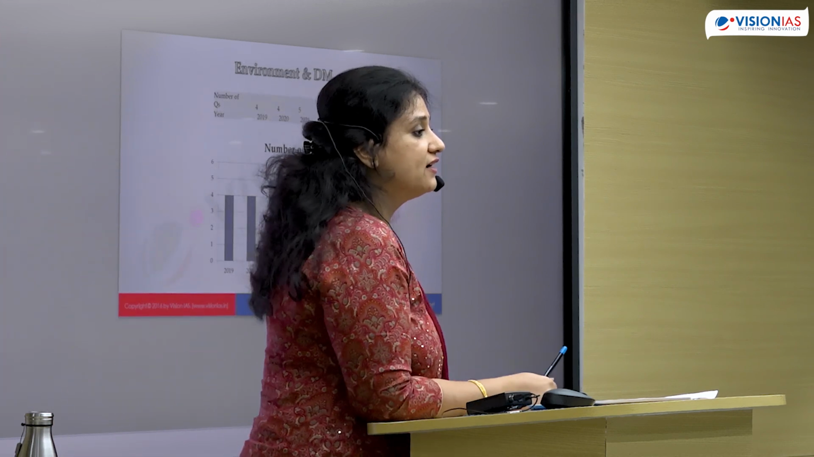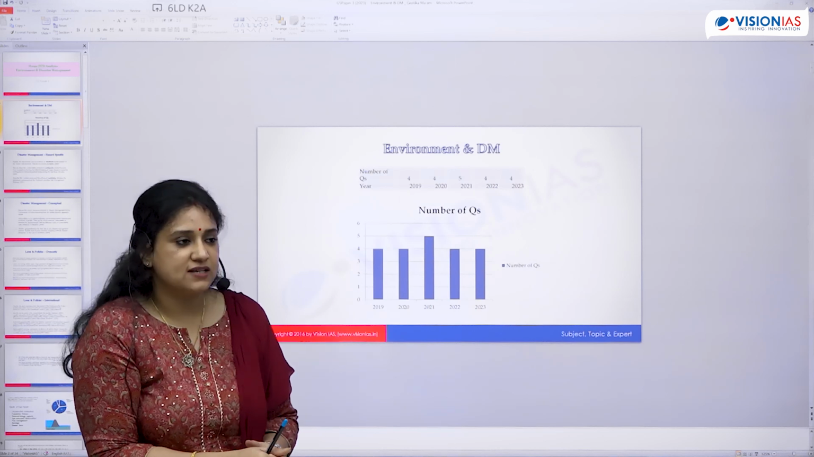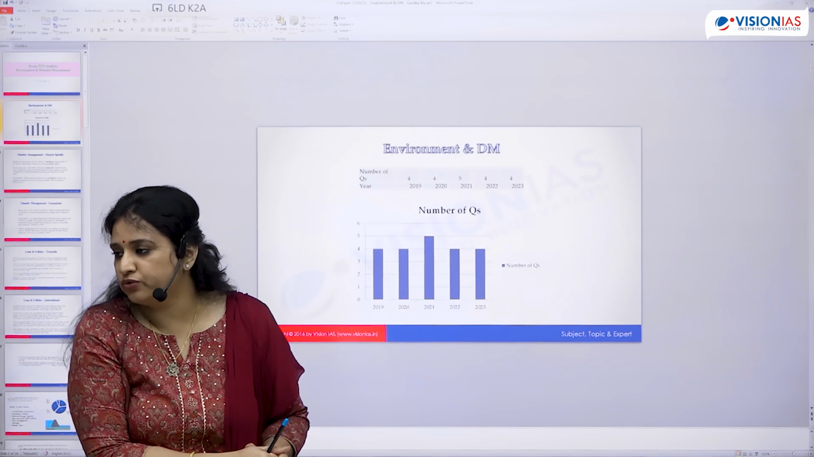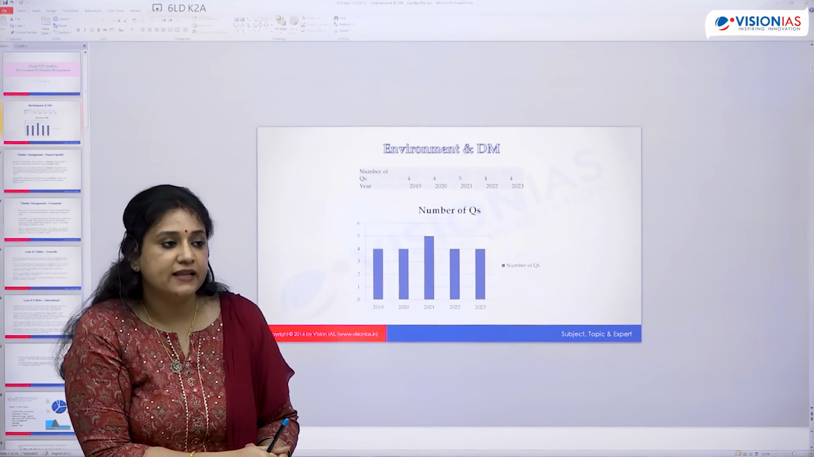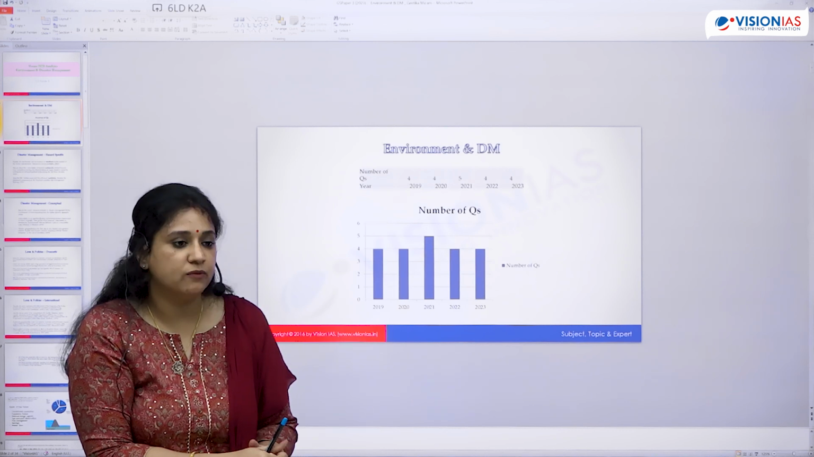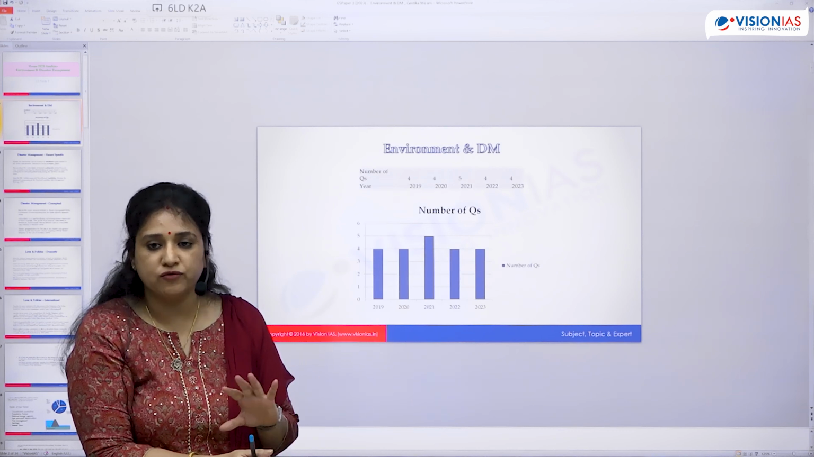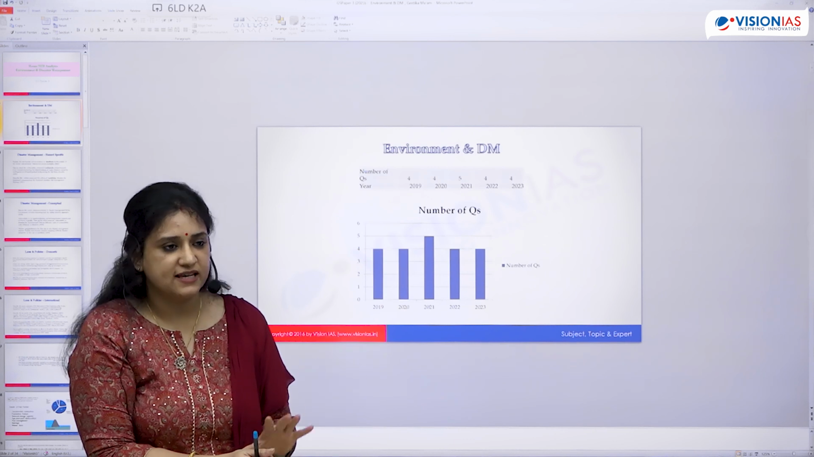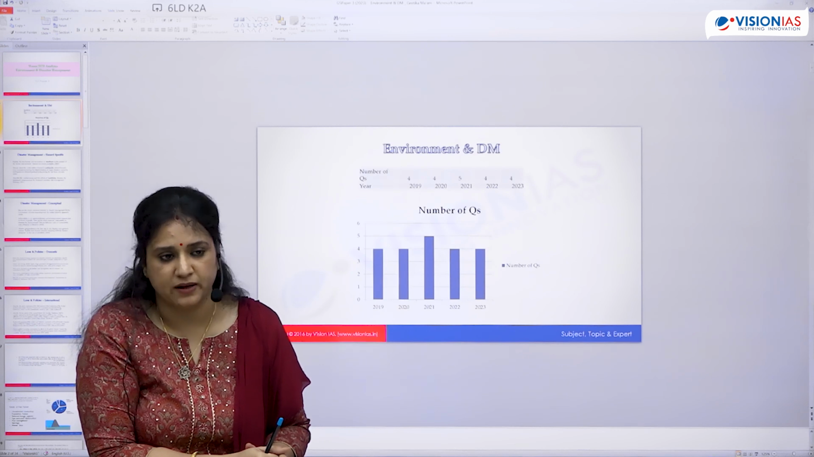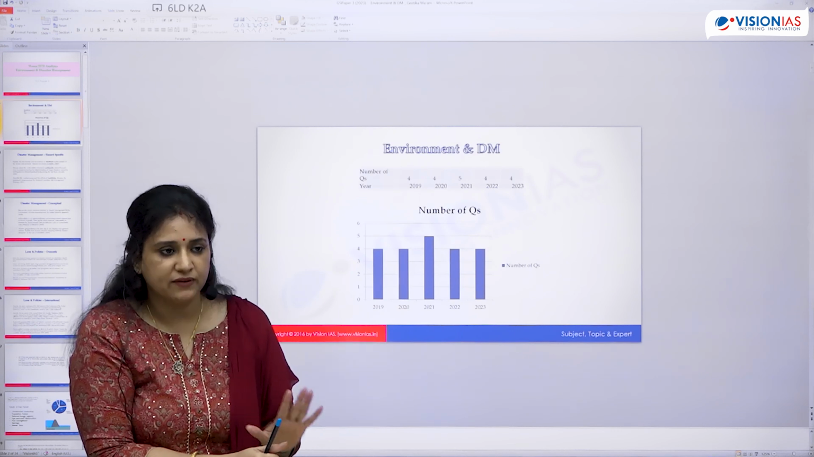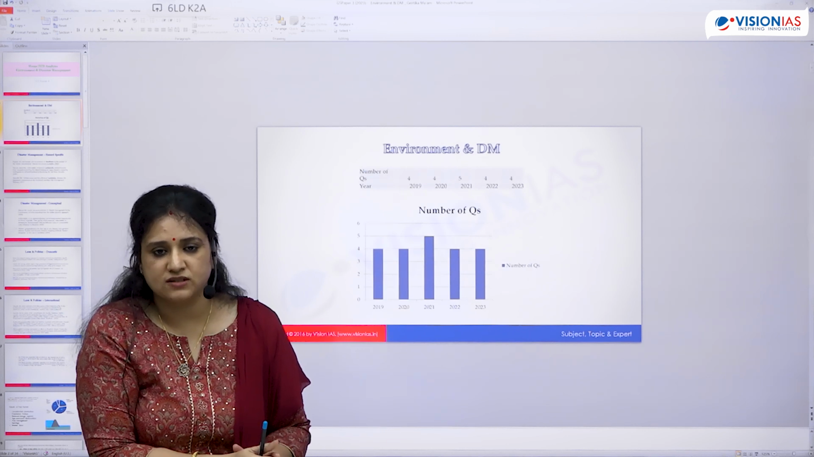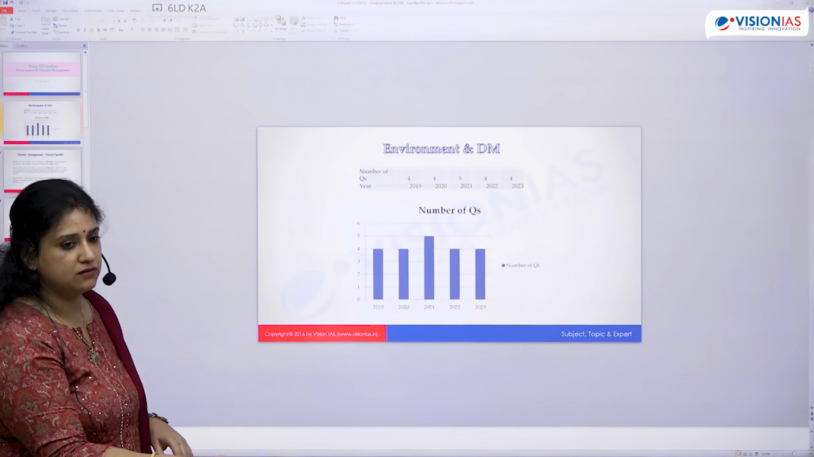I appreciate that. The number of questions in environment and disaster management every year has been hovering around 4 to 5, especially in paper 3. That does not mean that questions cannot be asked in paper 1. Paper 1 has geography, so a lot of questions overlapping with geography and environment are asked in paper 1 as well. But in paper 3, it's roughly around 4 to 5 questions every year. So this is the graph.